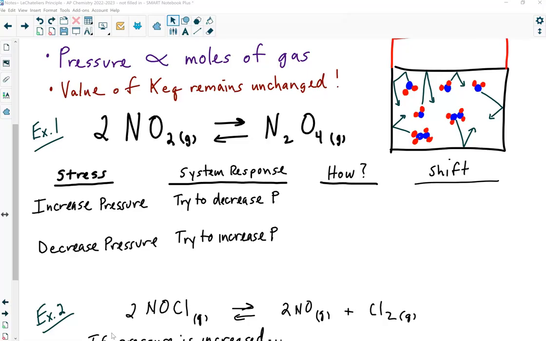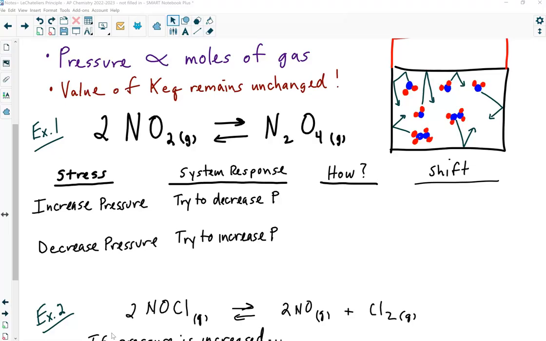I have a system, two NO2s in equilibrium with its dimer, N2O4. One of these is extremely toxic. I forget which one it is, the NO2 or the N2O4. It's a really toxic orangish brown gas, and the other one is colorless. I think it's still not great to breathe in, but the other stuff is deadly. Anyway, so I have this equilibrium, and I increase the pressure.